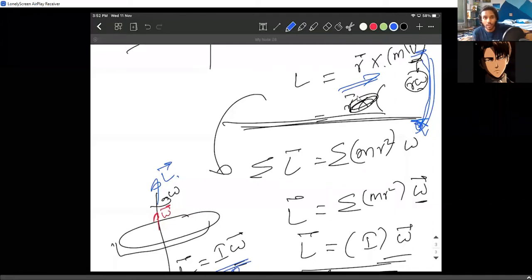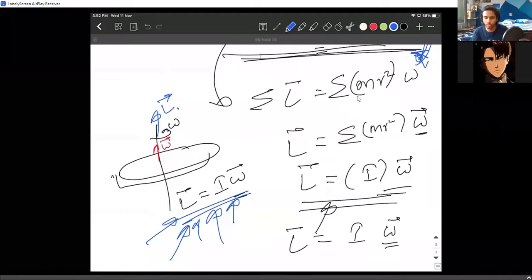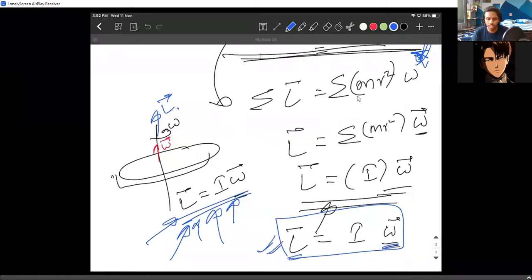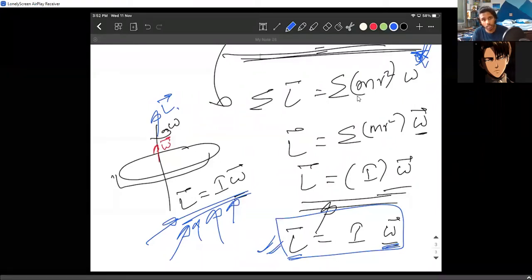This is a long way to do it. If I do it the right way, then you'll understand what's wrong with this. So let's not do this. Even though the solution took a shortcut, this statement is totally fine: L bar can be written as I omega bar. Even H.C. Verma didn't explain how he directly came to this point, but in a good textbook they should mention why it is that way. But let's just forget that point.